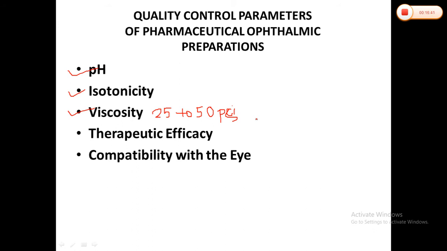If you are considering methyl cellulose, 20 centipoise is used, so a 1% solution will be created. Likewise, if you are using methyl cellulose 400, we have to use a 0.25% solution. That depends upon the grades we select for the formulation. So viscosity plays a very important role here.